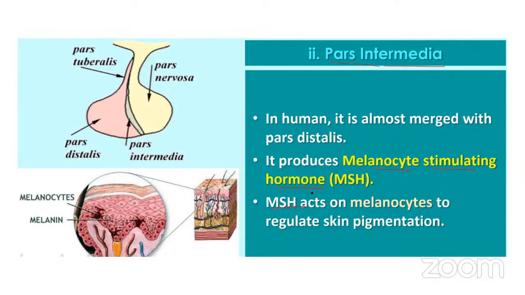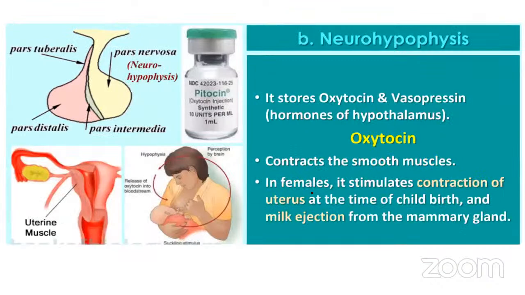Okay, next one is the neurohypophysis, which is the posterior pituitary. So the posterior pituitary has a function of storing two of the hypothalamic hormones. One is oxytocin, the other one is vasopressin. Now, what is the function of oxytocin?